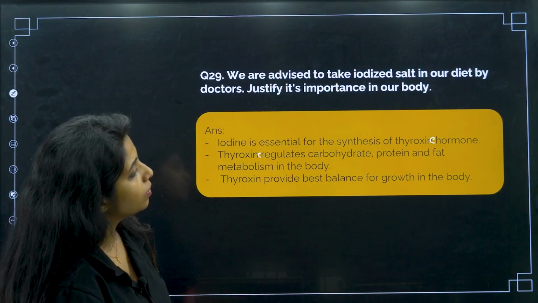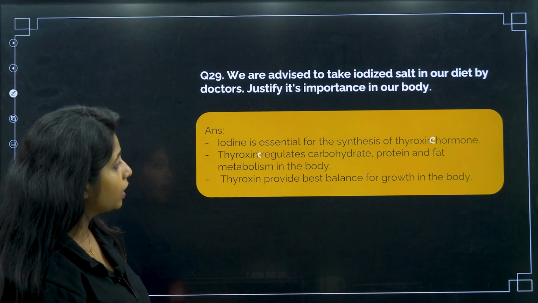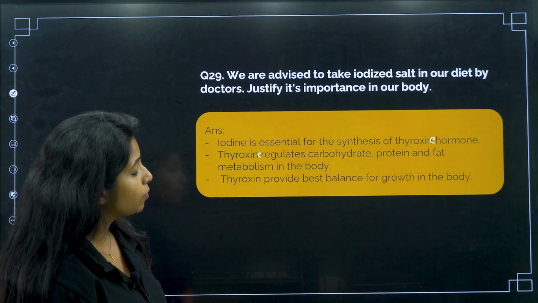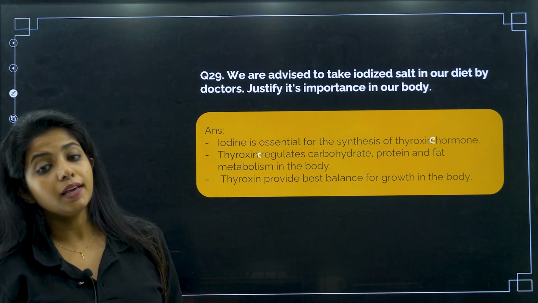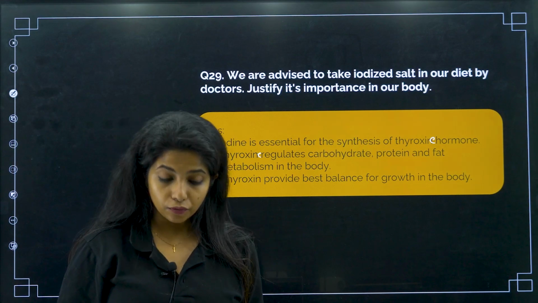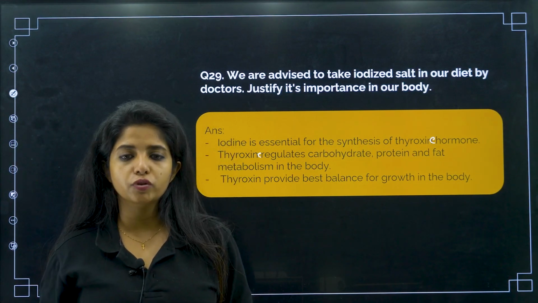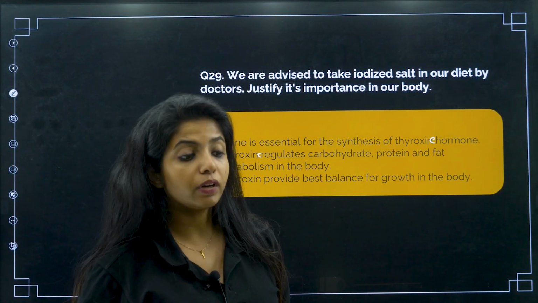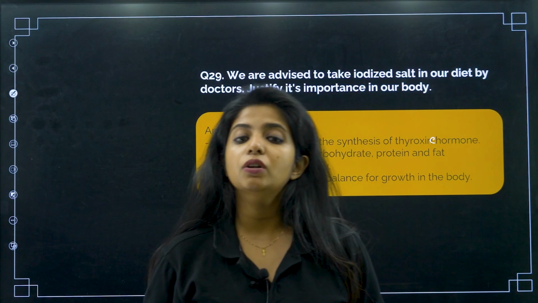Thyroxine regulates carbohydrate, protein and fat metabolism in the body. Thyroxine provides the best balance for growth in the body. It is also responsible for the amount of growth and also metabolism and lots and lots of functions. If your thyroid gland has a problem, it can be a bit costly for you.